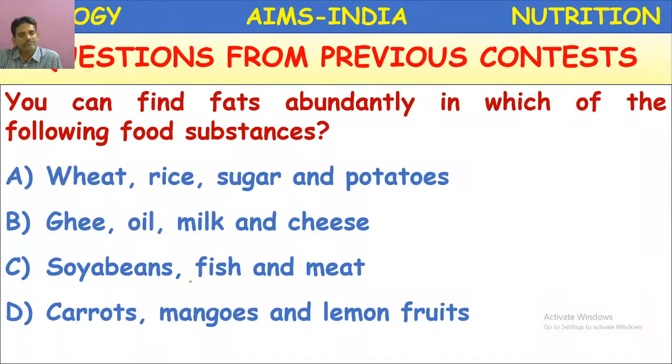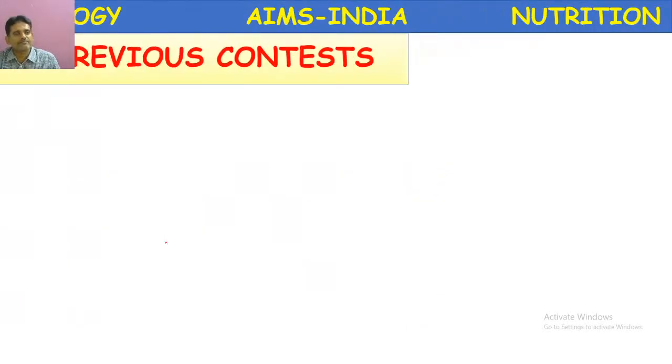Then soya beans, fish and meat. They are rich in proteins. Carrot, mangoes and lemon. They are rich in vitamins. So here the correct option is B. Ghee, oil, milk and cheese. Next question.